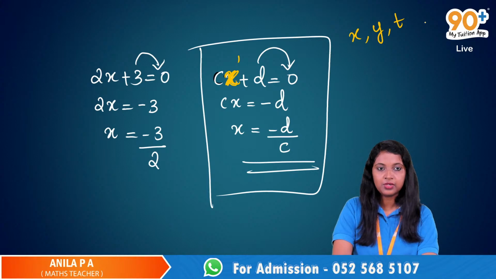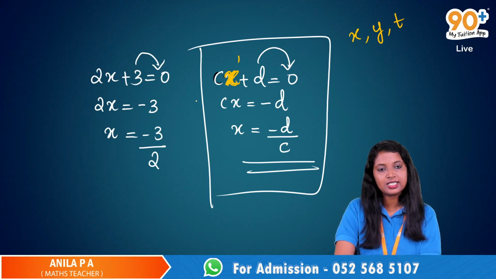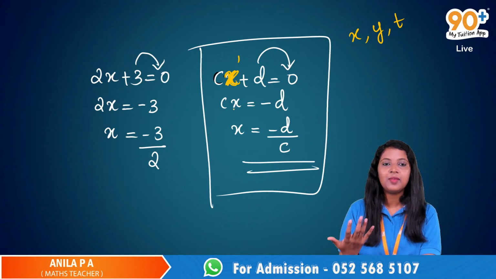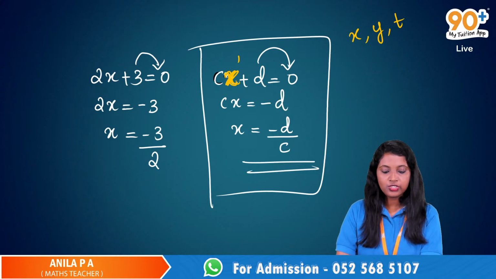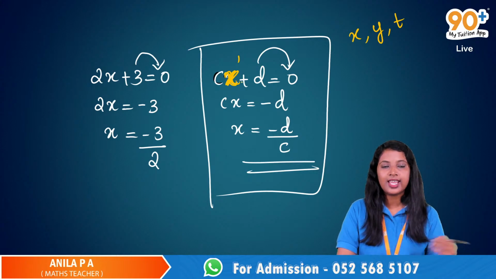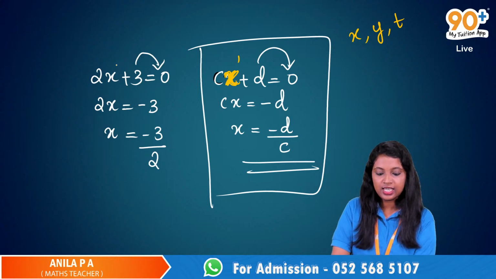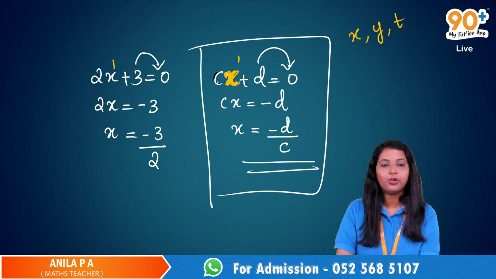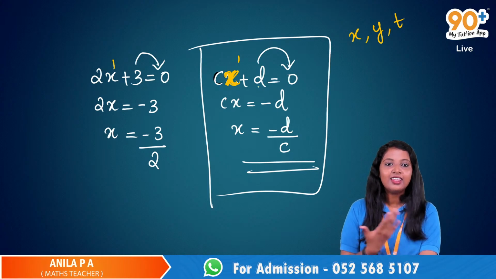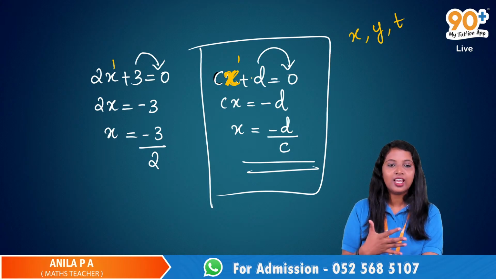Here c and d are just constants. So just look for this x, y or t. If it is 2x plus 3, the highest power is 1. And here, don't get confused with the c and d.